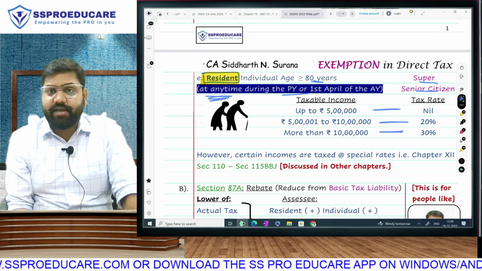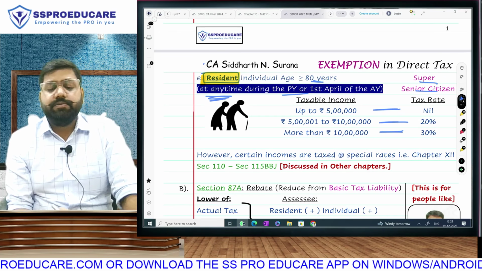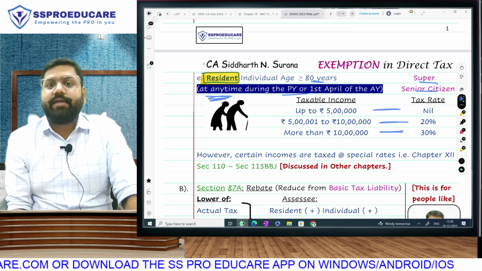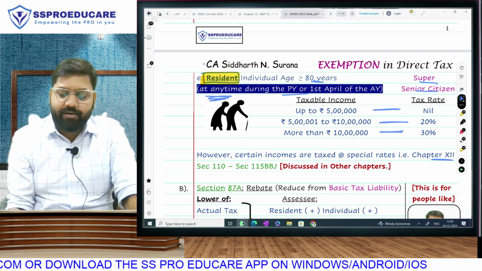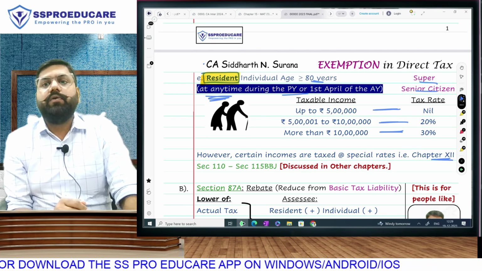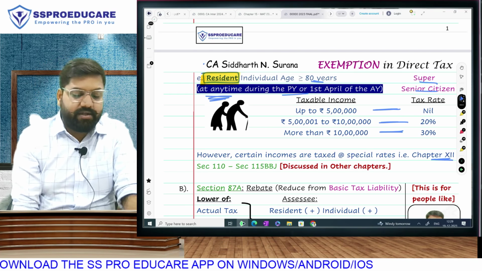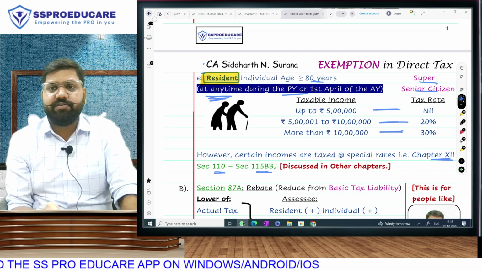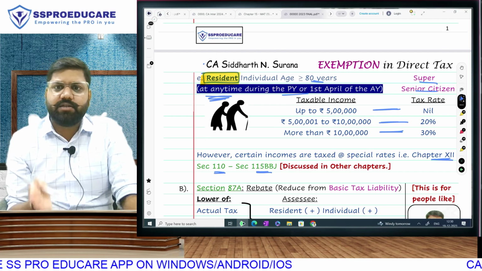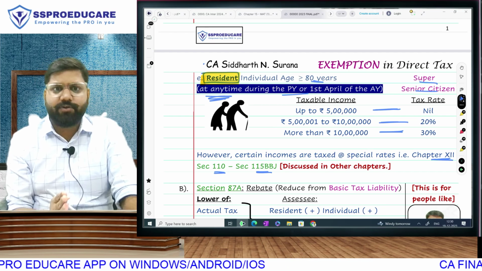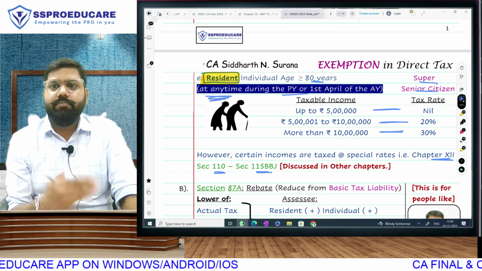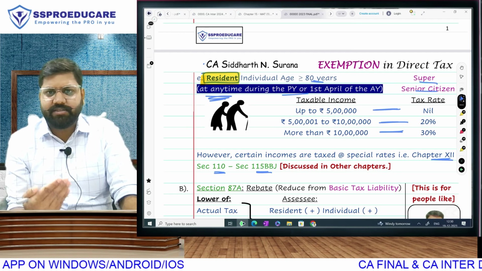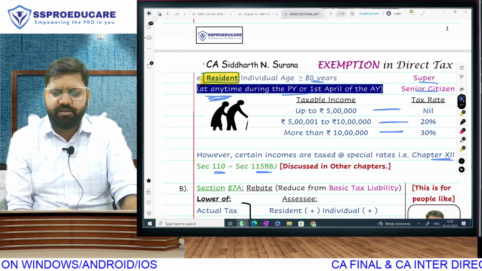Of course, you are also aware that these are only normal rates of tax. There are some incomes that are taxable at special rate. Special rate means long-term capital gains, short-term on stock market, long-term on stock market, casual winnings. We have a full chapter in income tax law, that is chapter 12, where we are going to be having special rates of tax. The range is starting at section 110, and it will go on to 115BBJ. 115BBJ itself is a new section. It is an amendment. So till last year, special rates of tax chapter used to get over at 115BBI, but now we have a new section 115BBJ, winning on online games, Dream11, etc. We'll talk about it when we do the special rates of tax chapter.